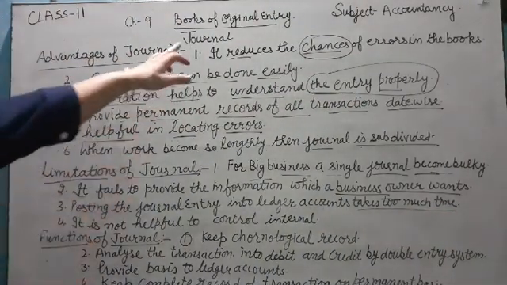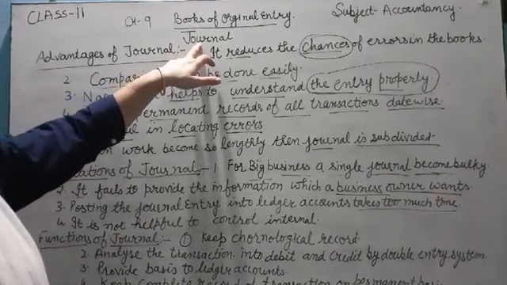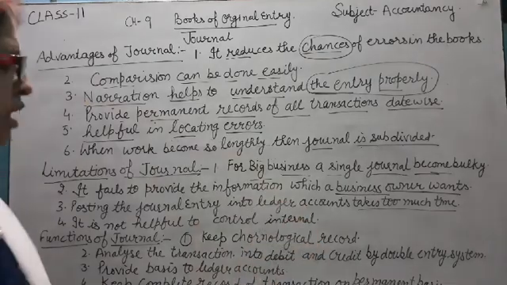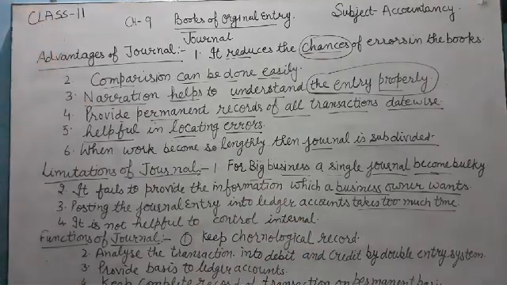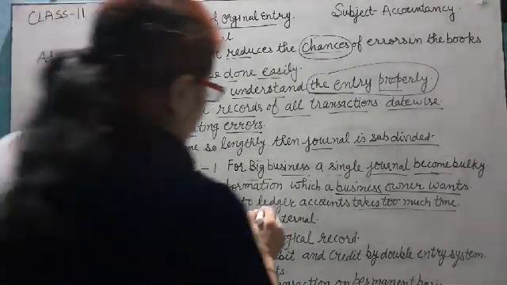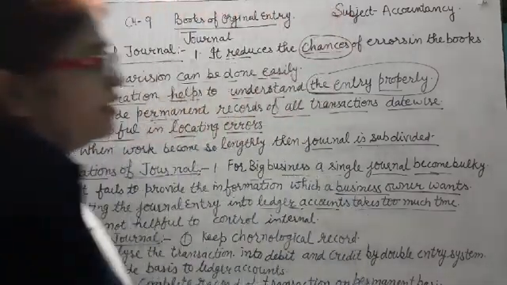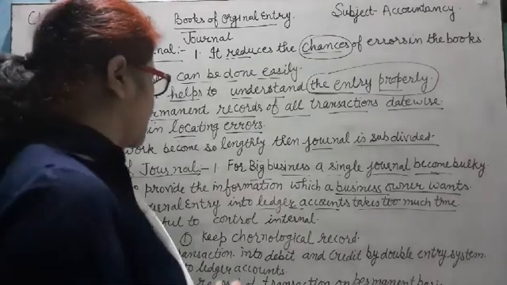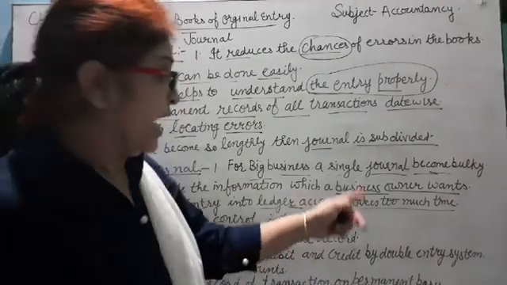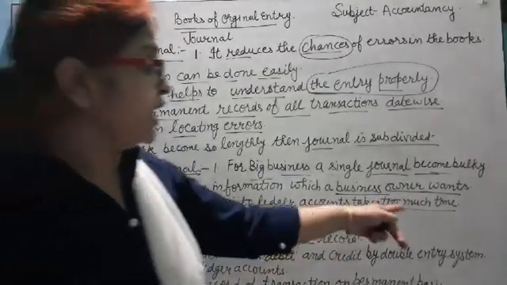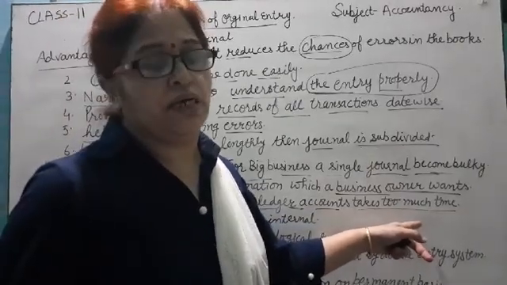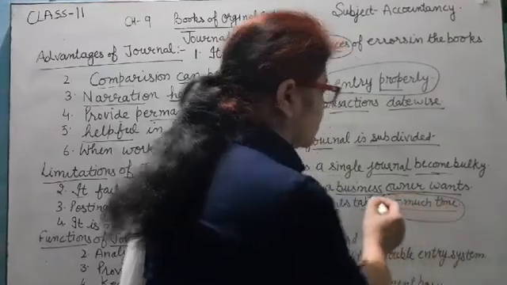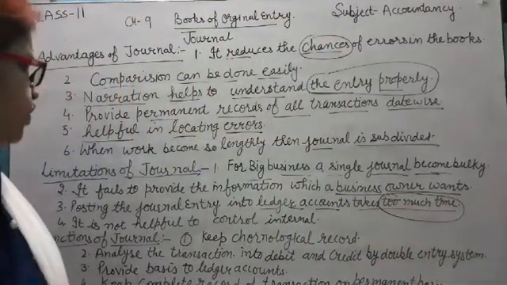Third, posting the journal entry into ledger accounts takes too much time. Firstly, we record the business transactions in the journal. After that, we post these journal entries in the ledger accounts. The second book of accounts is called the ledger, and we transfer the journal entries into the ledger. Transferring the entries into the ledger is very time consuming and energy consuming.